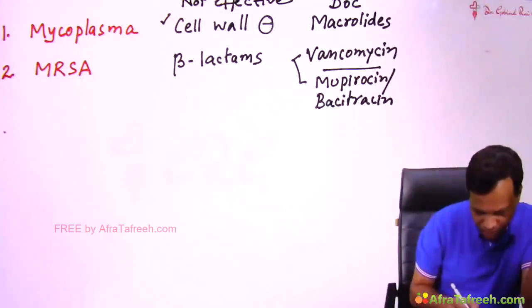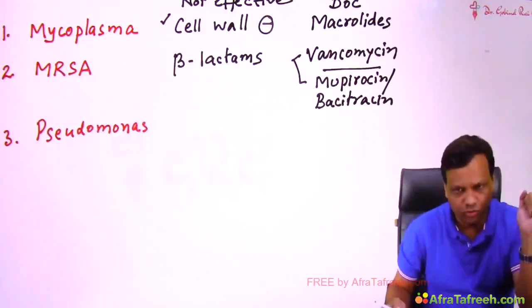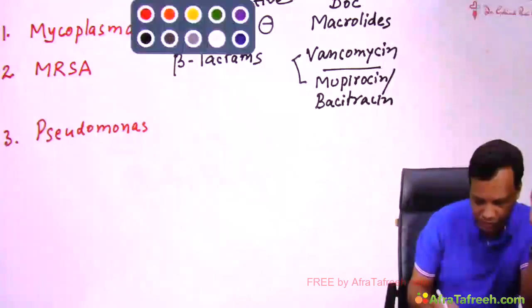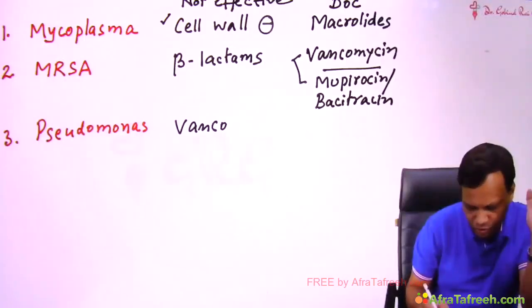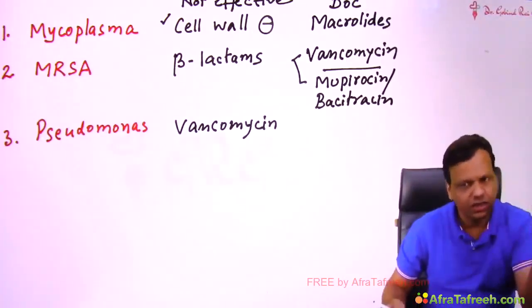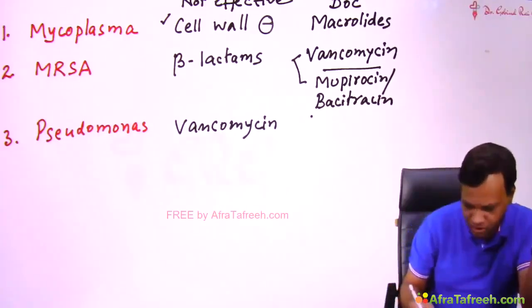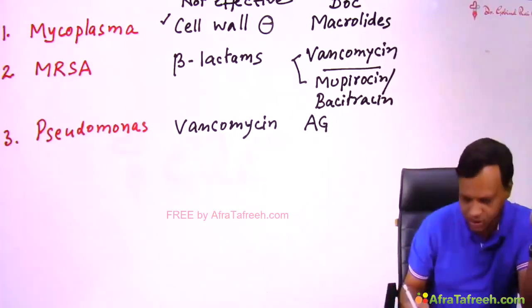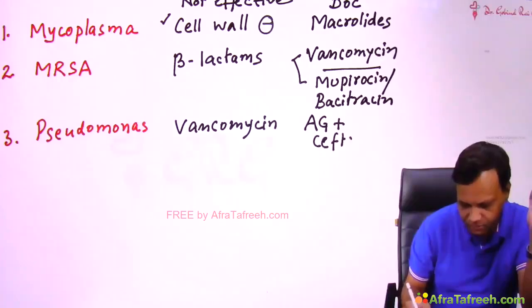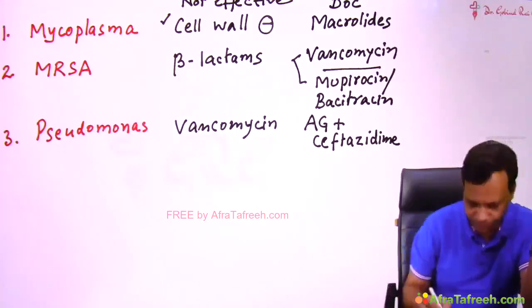Then the third organism where not effective is important is Pseudomonas. Many drugs are effective against Pseudomonas. The drug which is not effective, you need to remember, is vancomycin. Vancomycin is used for gram-positive bacteria mainly. It is not effective against gram-negative bacteria, including Pseudomonas. Now, what is the drug of choice for Pseudomonas? For Pseudomonas, the drug of choice is one of the aminoglycosides in combination with ceftazidime. Ceftazidime plus aminoglycosides is the combination which is the treatment of choice for Pseudomonas.